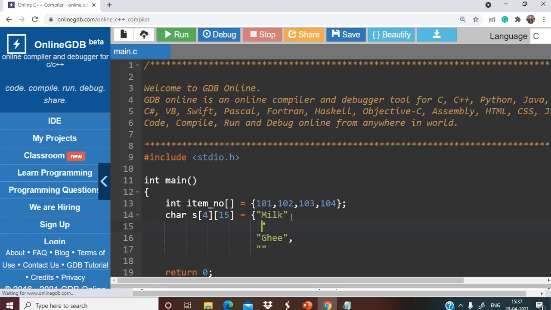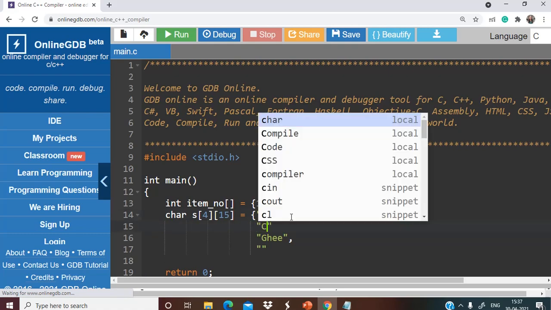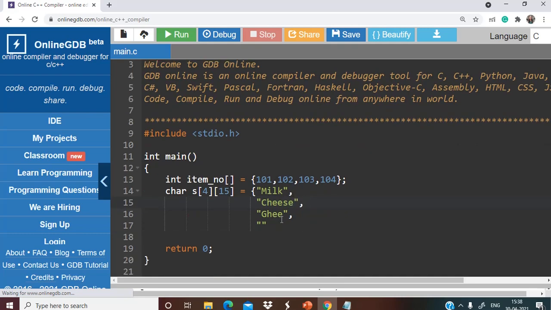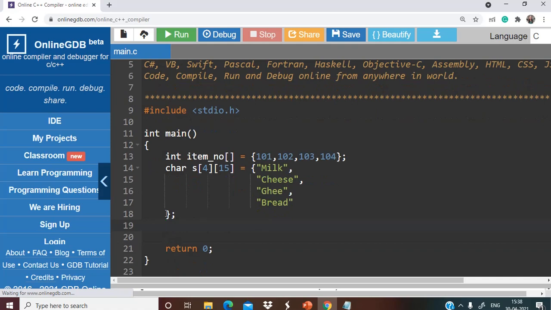So we have to put that first. So there was milk, then cheese. So milk, cheese, ghee, and the next one is bread, and that's it. So these values are done.